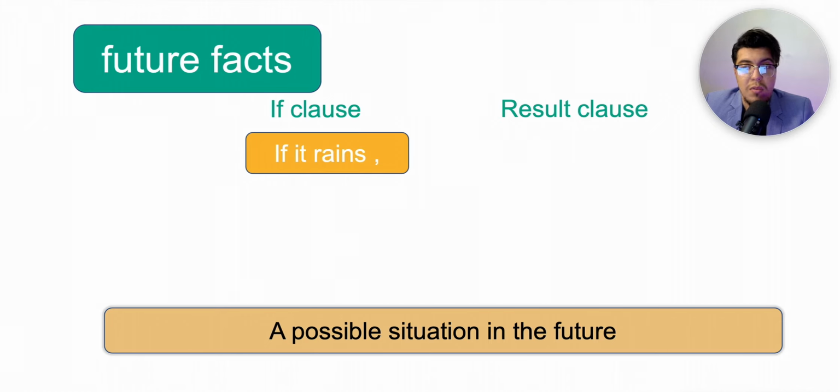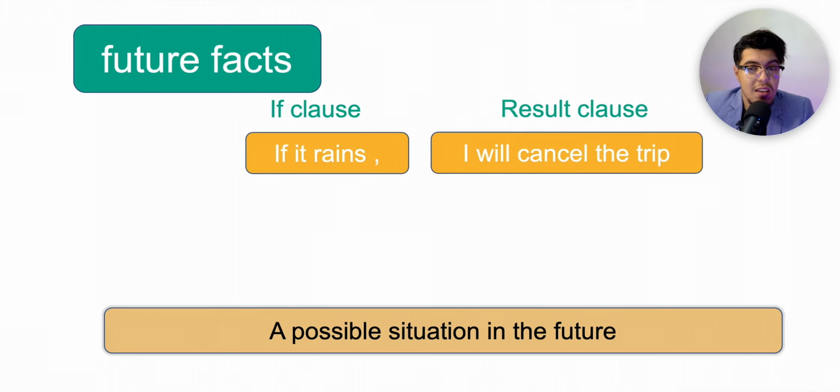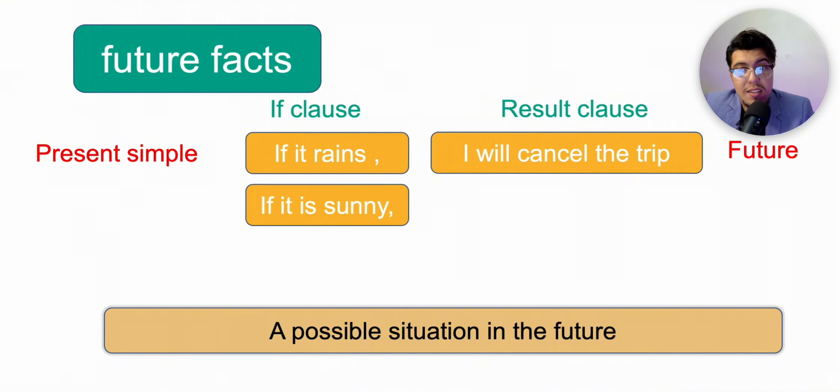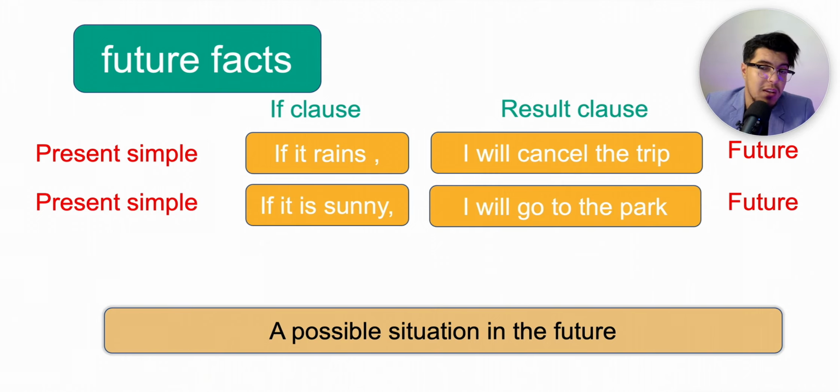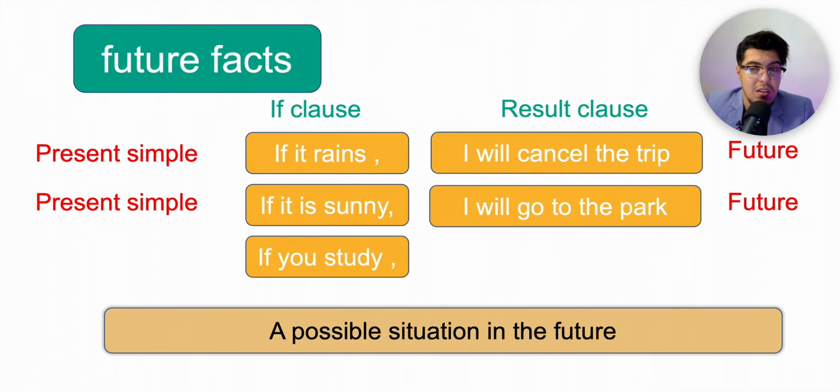For example, if it rains, I will cancel the trip. The present simple here, rains, and the future simple, will cancel. If it is sunny, I will go to the park. Present simple in the if clause and the future simple in the result clause.